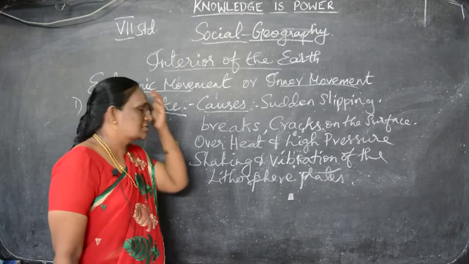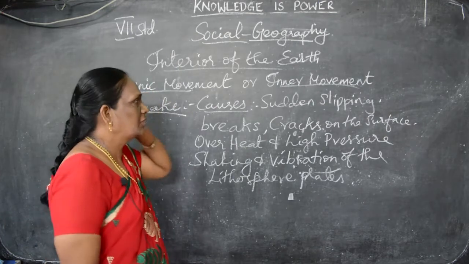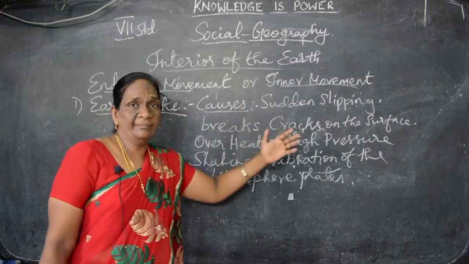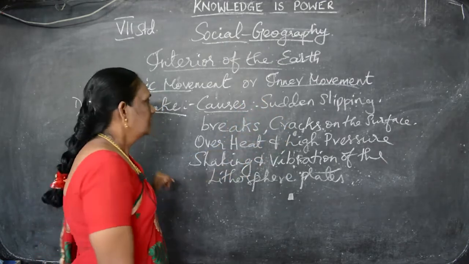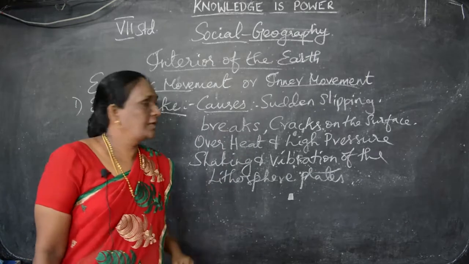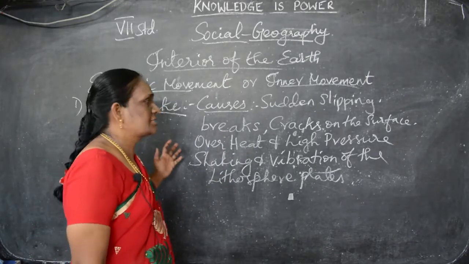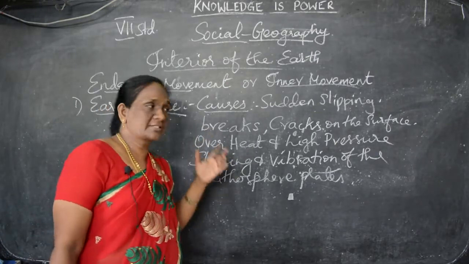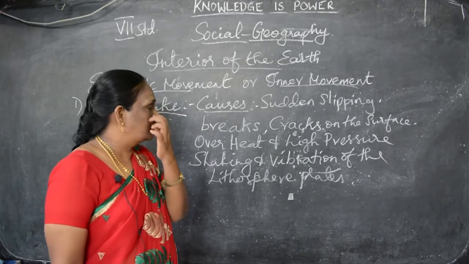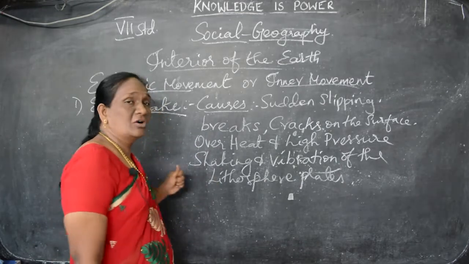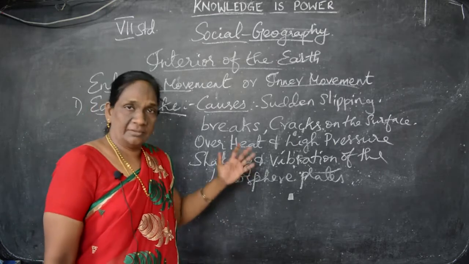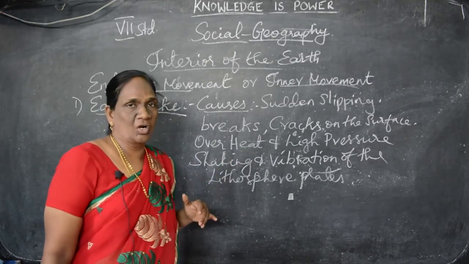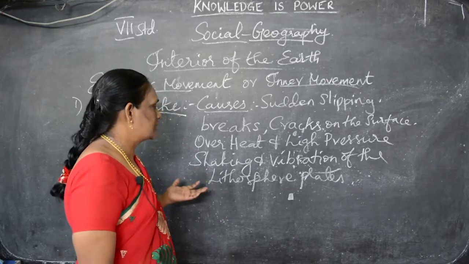So these are the causes for the earthquake. What are they? The sudden slipping on the earth crust causes the earthquake, and some breaks will happen, the cracks will happen on the surface of the earth, and because of the overheat and high pressure, the earthquake can occur. Then what other causes did we see?